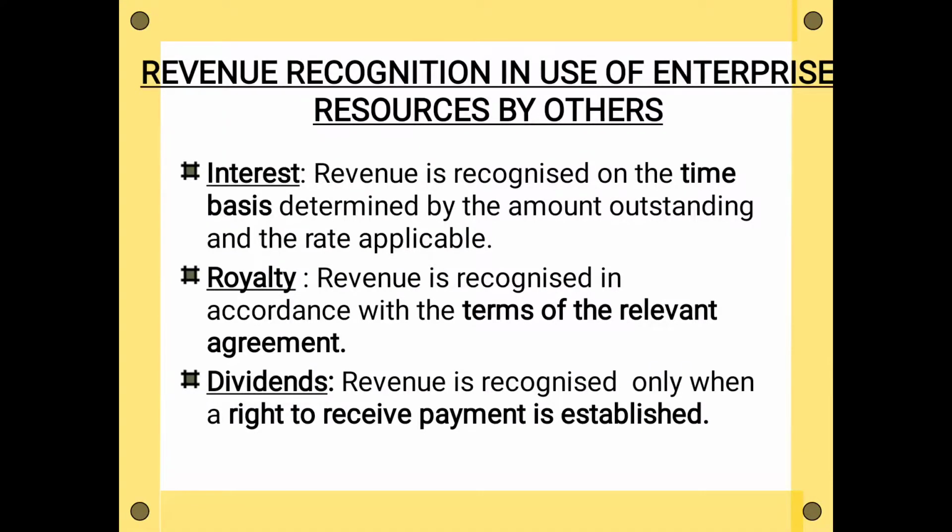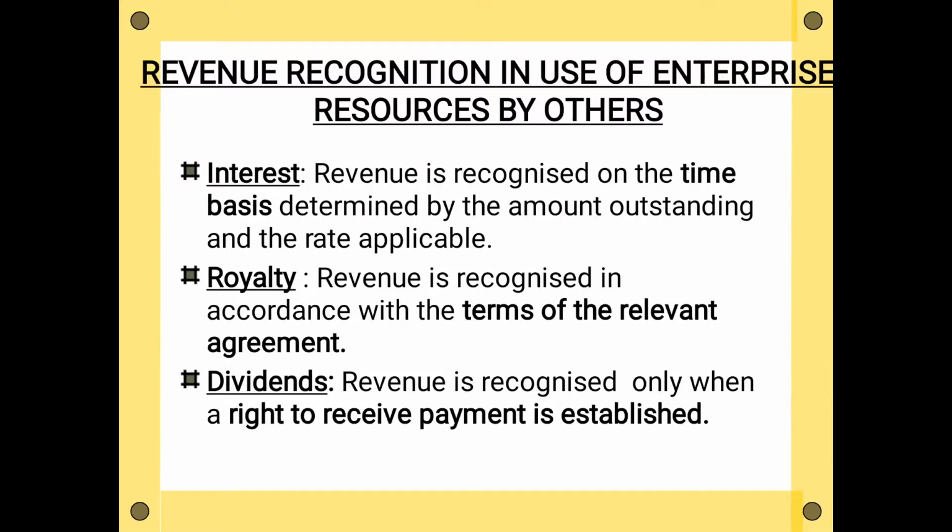That means if you have invested rupees 1 lakh and the rate of dividend declared by that company is 10%, you will get a dividend of 10% on 1 lakh. So you are going to get rupees 10,000 as dividend, right. So when will the right to receive this 10,000 be established?